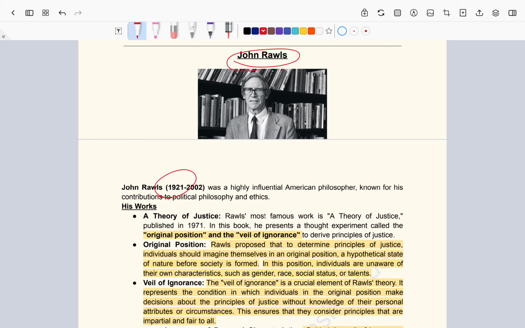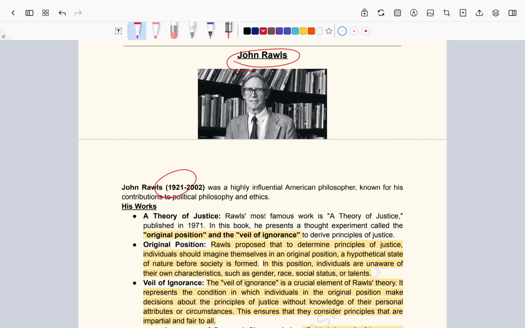Now, try and understand, he gives a thought experiment on how an ideal society should be. In society today we see a lot happening, a lot of injustice. For example, the reservation policies in India. Some people might argue that the reservation policy is empowerment of society. At the same time, certain people will argue that it is detrimental to society, because you are not respecting merit, rather you are giving reservation based merely on certain age-old factors.